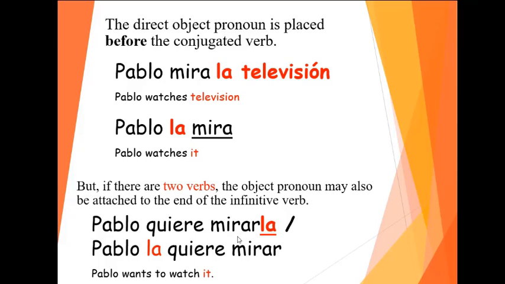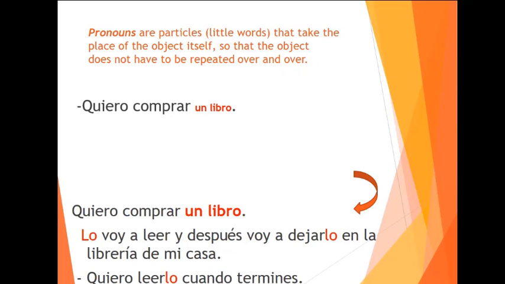You can use one or the other. It doesn't matter, it's the same. There's no preference, whatever works for you. Just remember, if it goes right after the second verb, it needs to be attached to the verb. It will be one word, mirarla. The second verb that is in the infinitive is not conjugated. You will have the la right there. You can use one way or the other.